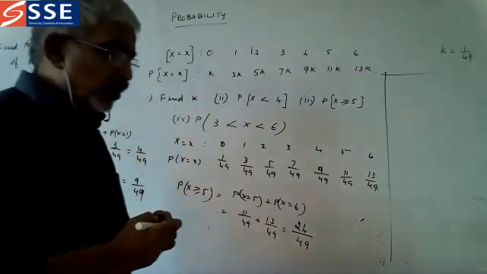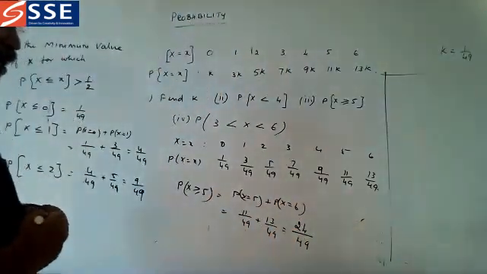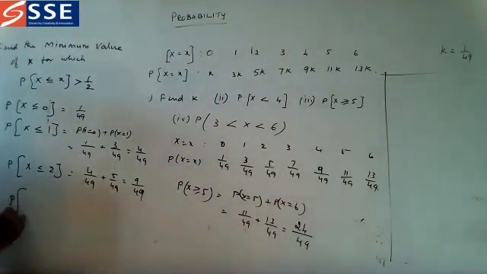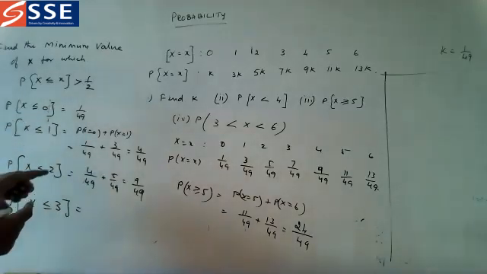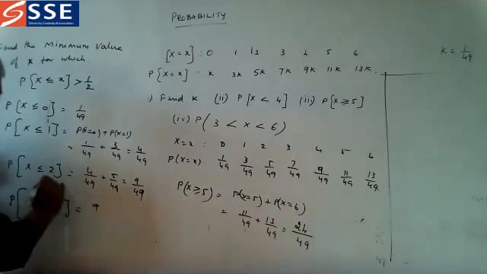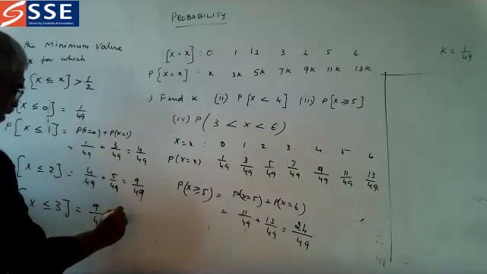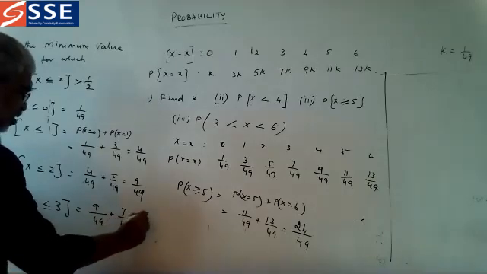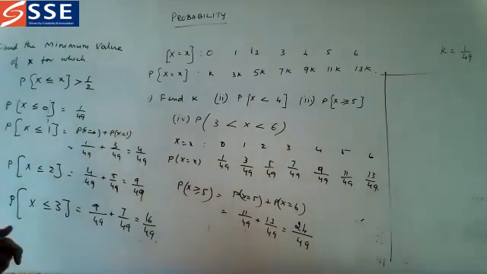Now next we are having P of x less than or equal to 3. X less than or equal to 3 means we have to add 9 by 49. Up to 2 we are adding this, plus 3 is what? 7 by 49, which is 16 by 49, which is also not greater than 1 by 2.